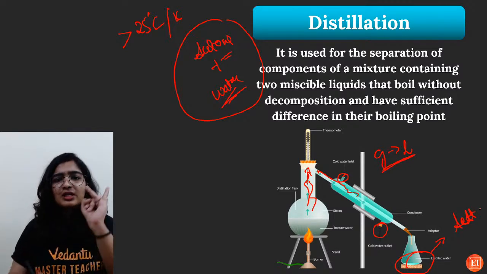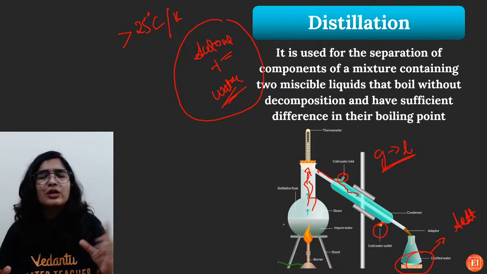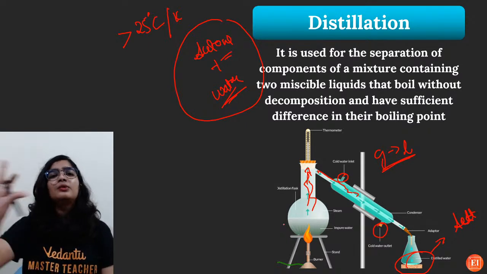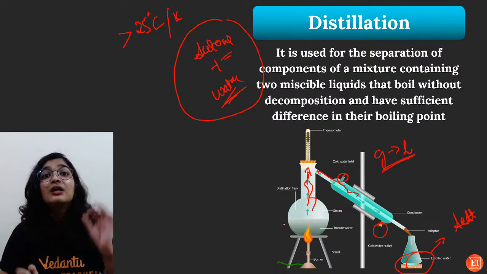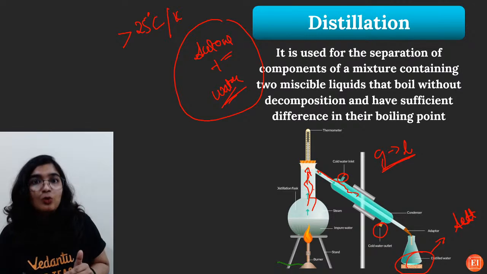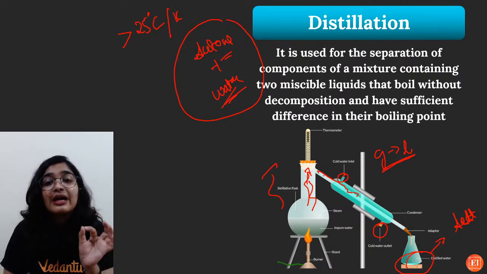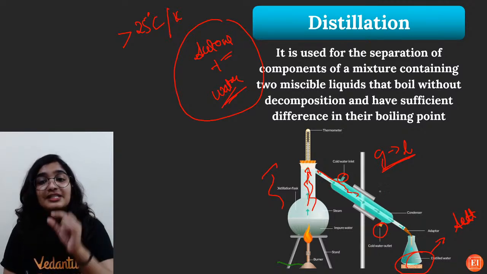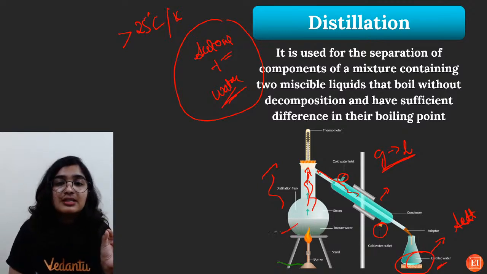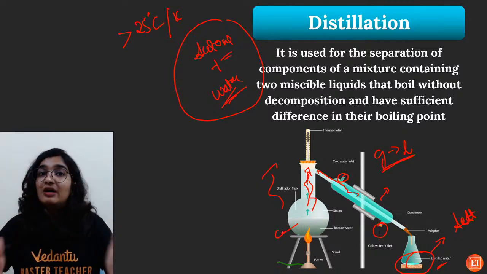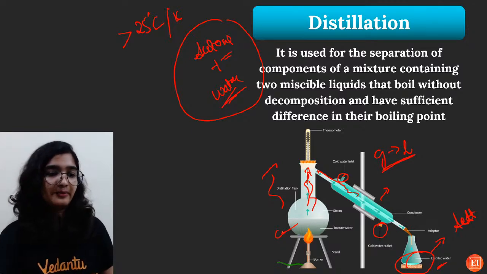So what are we using here? First, there is a difference in their boiling points, which has to be at least 26 to 27 degrees Celsius. Obviously acetone with its low boiling point vaporizes first and then undergoes condensation in this condenser, and you will receive the acetone, and water is here in the distillation flask. So you have successfully separated them, right?